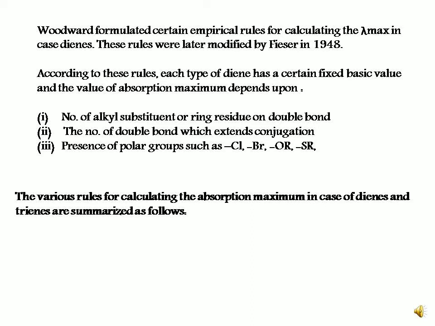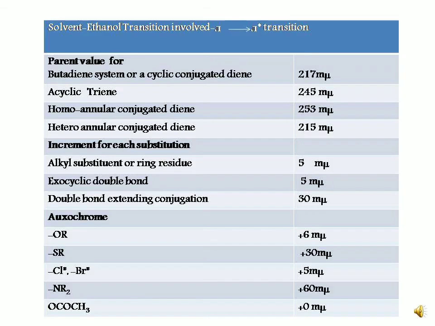For example, the number of alkyl substituents or ring residues on the double bond. Then the second one is the number of double bonds with extended conjugation, and the third one is the presence of polar groups such as Cl, Br, OR, SR. The next slide shows the table for lambda max.